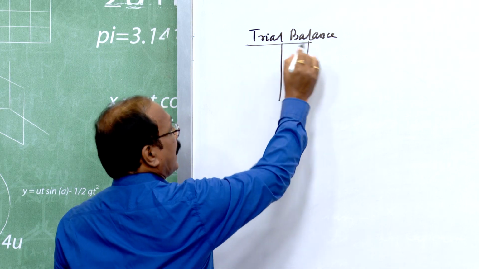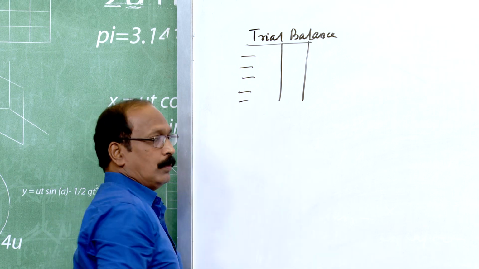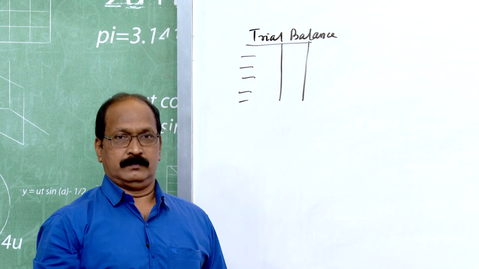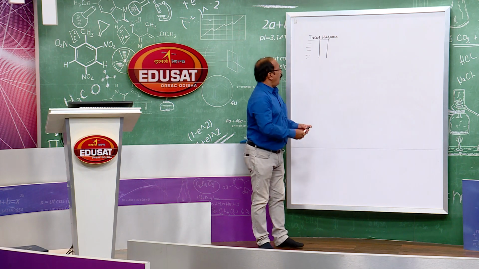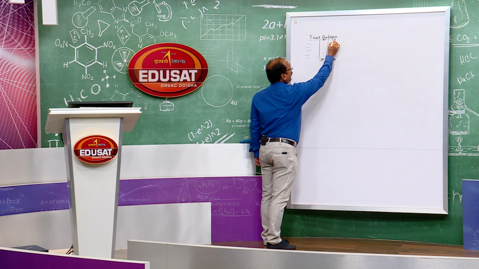Under this trial balance, all the items are there which took place in the business in the form of transactions, is it not? So, all the transactions and accounts are reflected here and the totals must be equal. This is the debit balance, this is the credit balance.